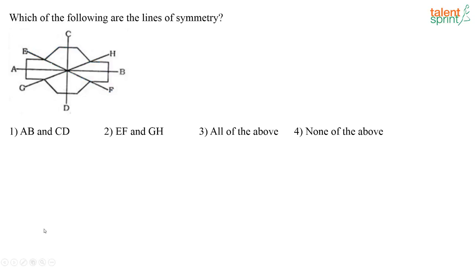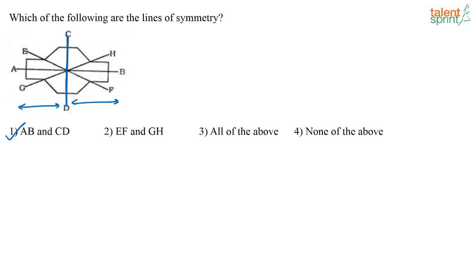But if you look at this AB and CD, if I look at the line AB, the top and the bottom part, whatever figure you can see, are exactly mirror images of each other, correct? This part is a mirror image of the part below. Similarly, if I consider the line CD, the left and the right parts are the same. They are mirror images of each other. So the answer that we are looking at is AB and CD. So these are the lines of symmetry in the given figure.